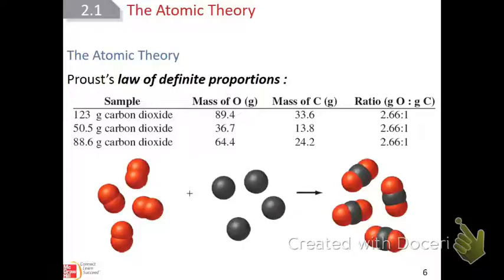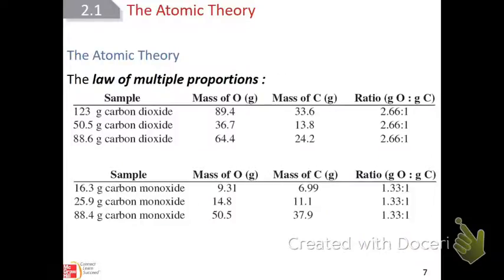You're never going to have half an atom of oxygen or half an atom of carbon. That just doesn't happen. You're going to have whole number ratios, even if you have different amounts in the mix. There's this slide as an example of that. And then you have the law of multiple proportions, which says that even if you mix them up, they're still going to have the same ratio.